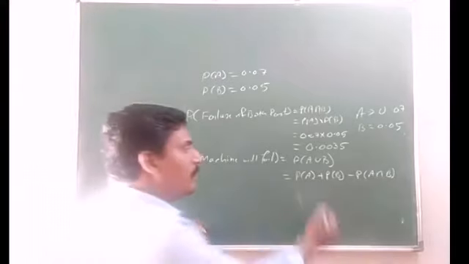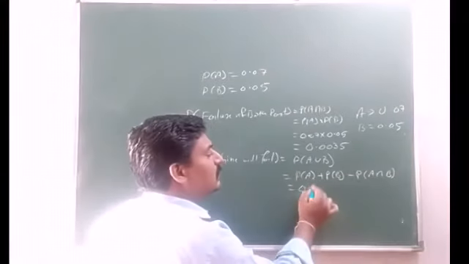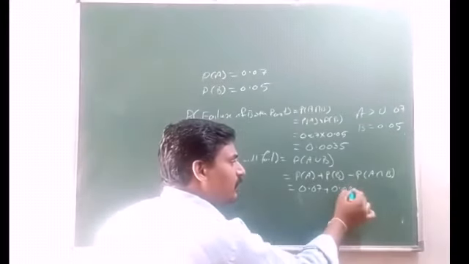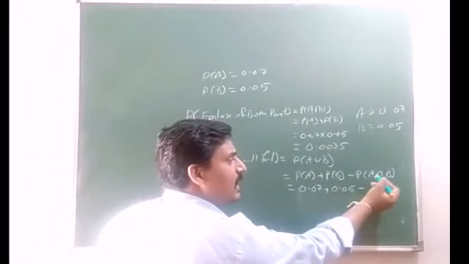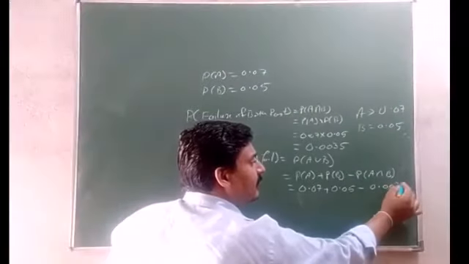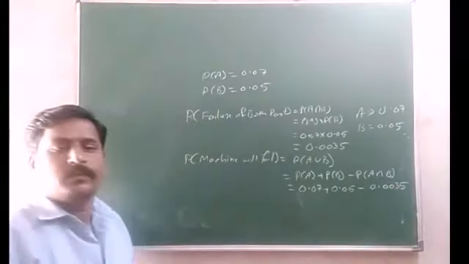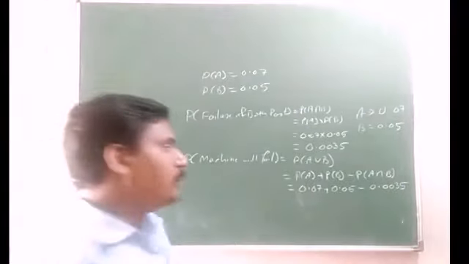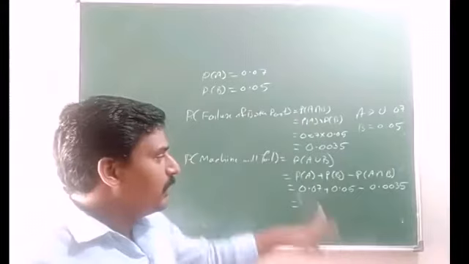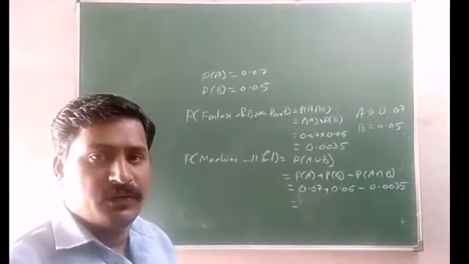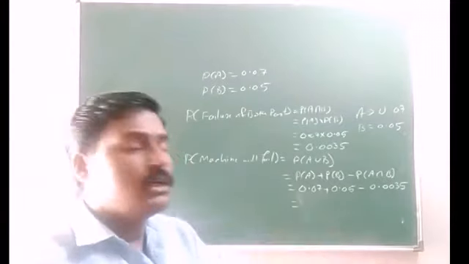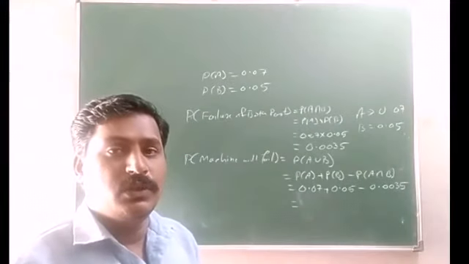So P of A is 0.07 plus P of B, 0.05, minus P of A intersection B, that is 0.0035. So the probability that the machine will fail is equal to 0.07 plus 0.05, which is 0.12, minus 0.0035.